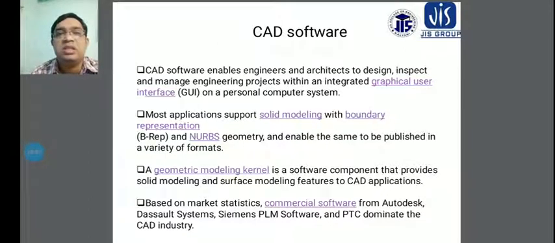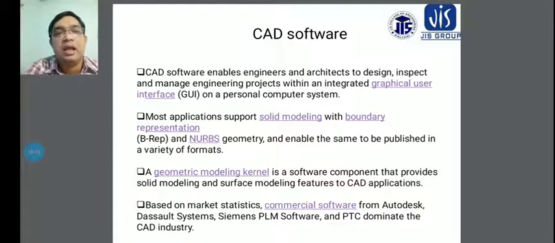Sometimes you can say this is used on personal computer systems also. Most applications support solid modeling, and boundary representations will be given in CAD software. Another thing here is B-rep, the boundary representation, and NURBS.